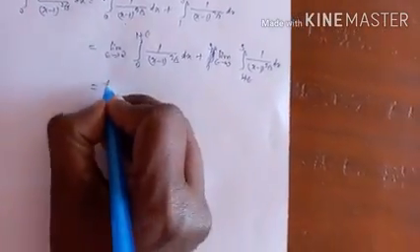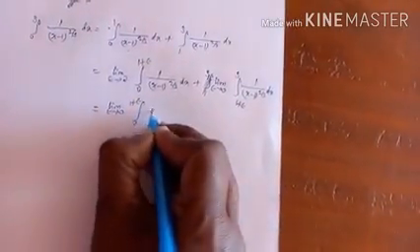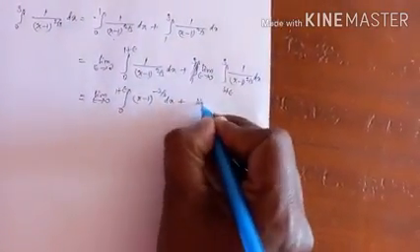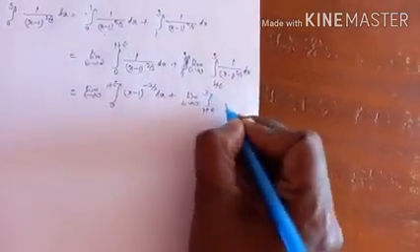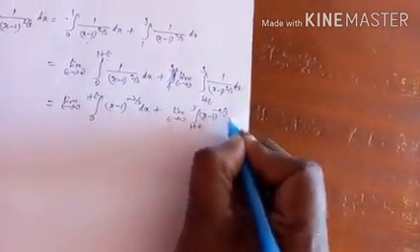Now integrate it. Limit epsilon tends to 0, 0 to 1 minus epsilon, (x minus 1) whole power minus 2 by 3 dx, plus limit epsilon tends to 0, 1 plus epsilon to 3, (x minus 1) whole power minus 2 by 3 dx.